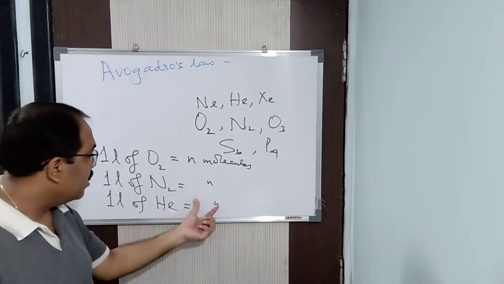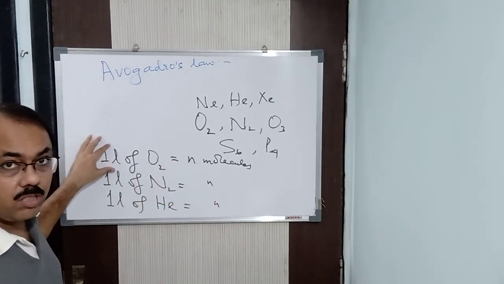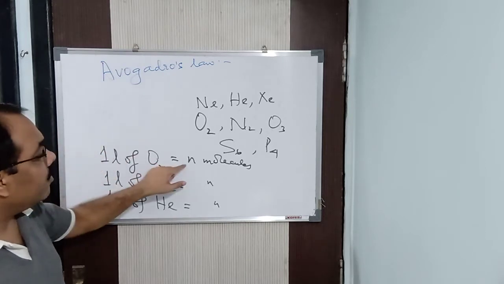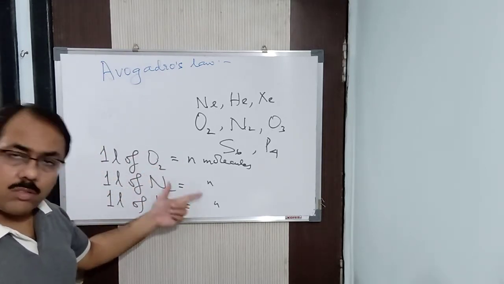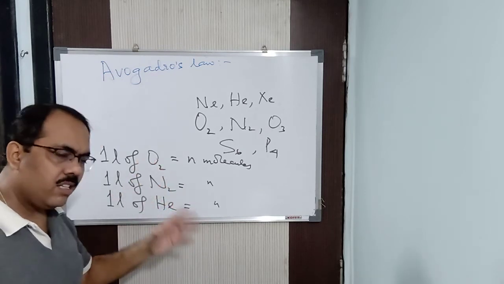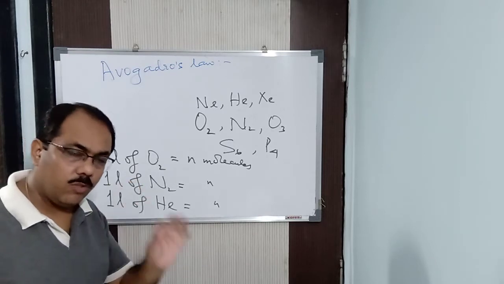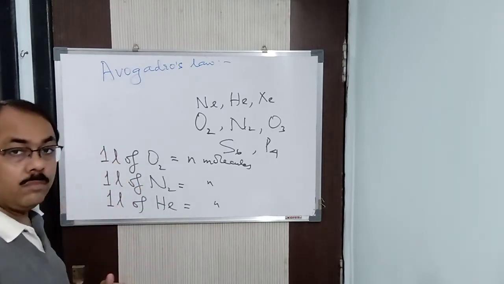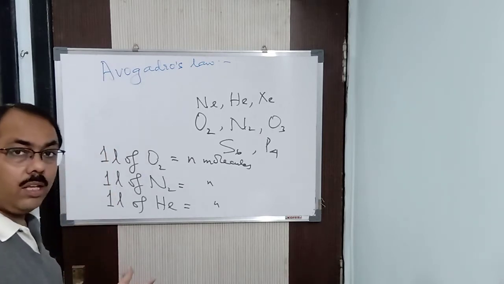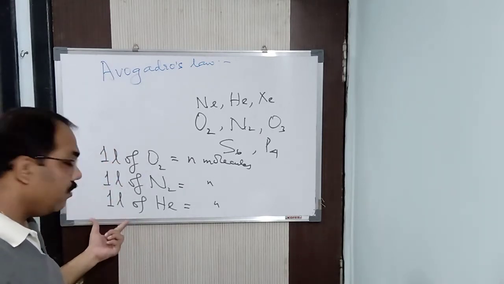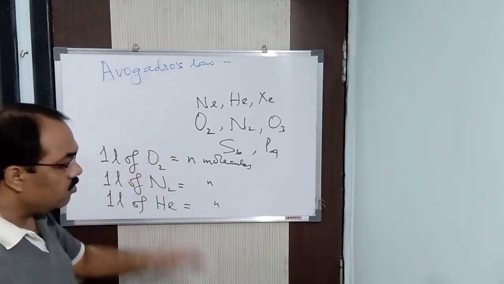Let us say 1 liter of oxygen, or here let us say 5 liter of oxygen. Instead of 1 liter, it is 5 liter, then it will be 5n molecules. Here also, if it is 5 liter, it is 5n molecules. Same thing. So under the same conditions of temperature and pressure, for equal volumes, the volume should be the same. If all are 5, 5. If all are 10, 10. If all are 1, 1. That's it. So the volume should be the same, and the number of molecules will remain the same.